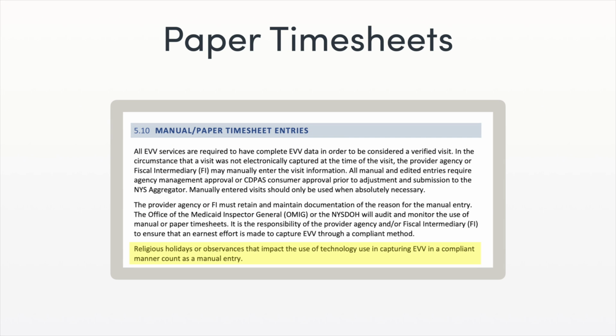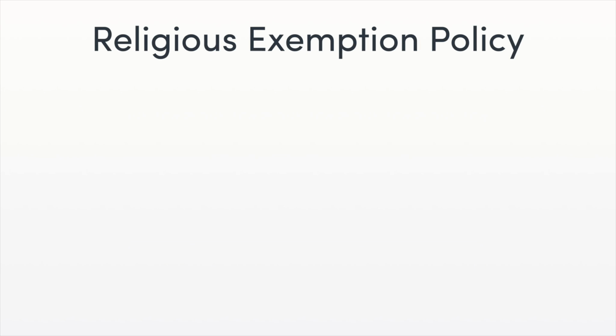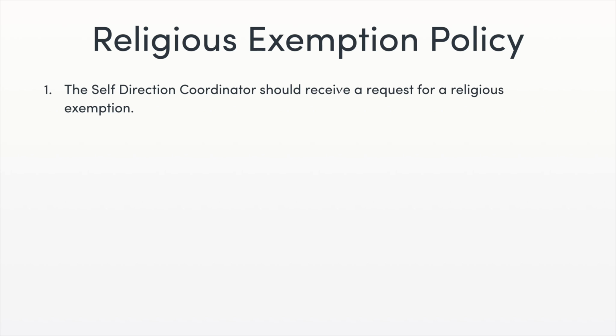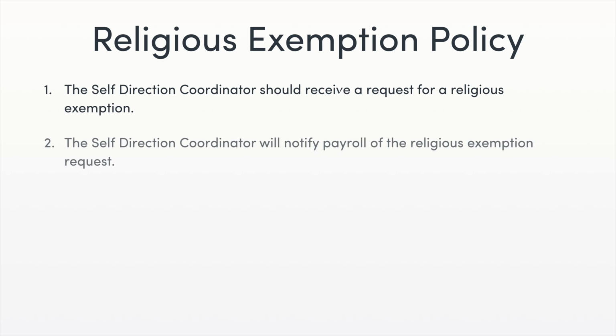Scenarios that can warrant the use of a paper timesheet, as noted in the program guidelines, are religious holidays or observances that impact the use of technology in capturing EVV in a compliant manner. ISS's policy and process regarding paper timesheets for the religious exemption mandate of the Cures Act are as follows. The self-direction coordinator should receive a request for a religious exemption. The self-direction coordinator will notify payroll of the religious exemption request.